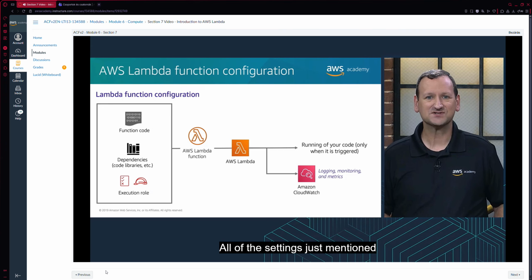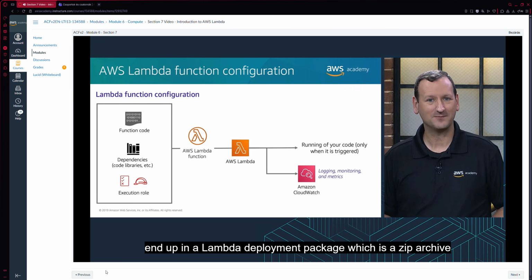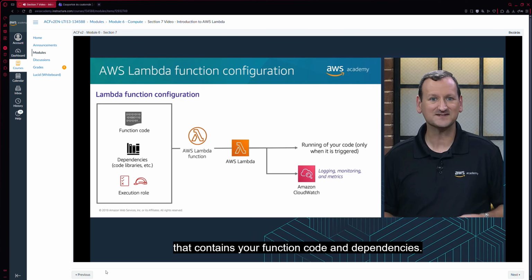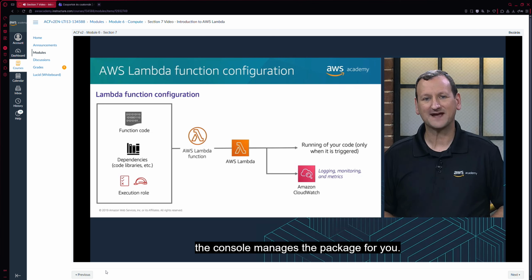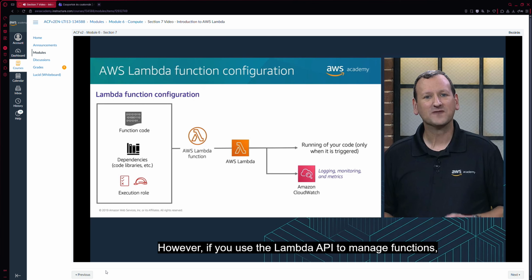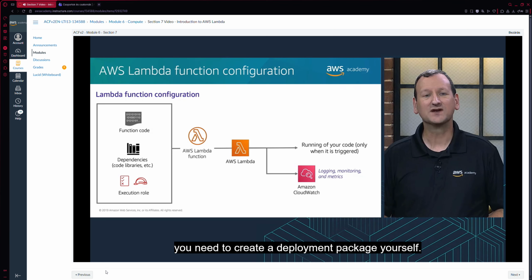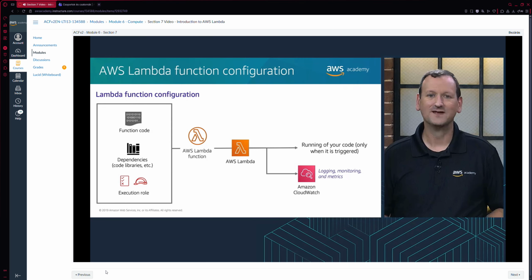All of the settings just mentioned end up in a Lambda deployment package, which is a zip archive that contains your function code and dependencies. When you use the Lambda console to author your function, the console manages the package for you. However, if you use the Lambda API to manage functions, you need to create a deployment package yourself.